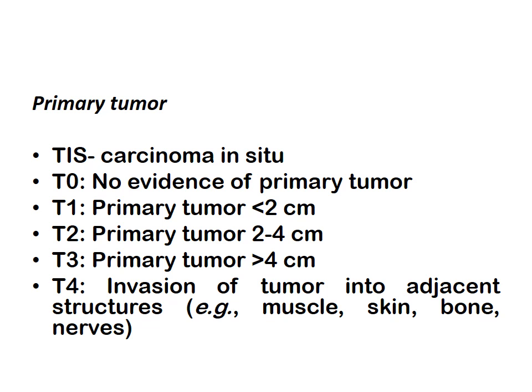Coming to the primary tumor, TIS stands for carcinoma in situ. T0, no evidence of primary tumor. T1, primary tumor less than 2 cm. T2, primary tumor between 2 to 4 cm. T3, primary tumor greater than 4 cm. And the last is T4, invasion of tumor into adjacent structures, for example the muscle, skin, bone and the nerves.